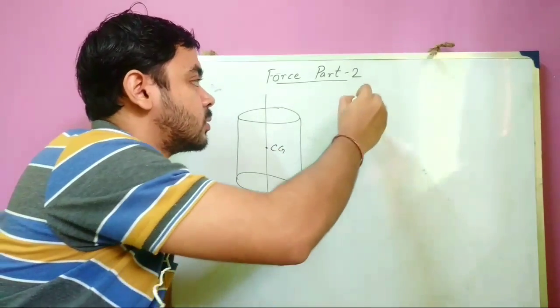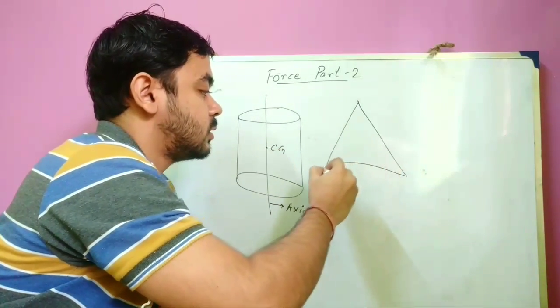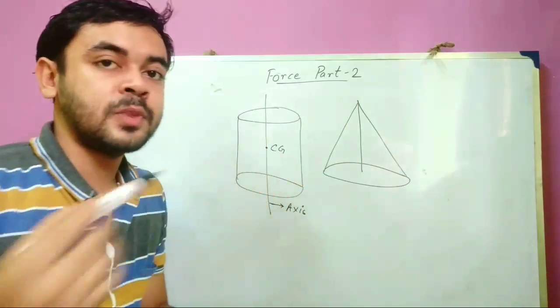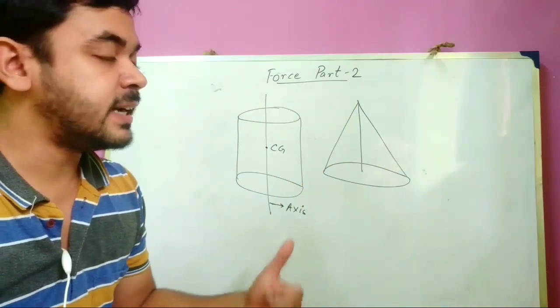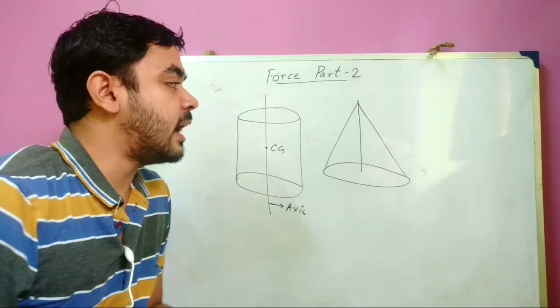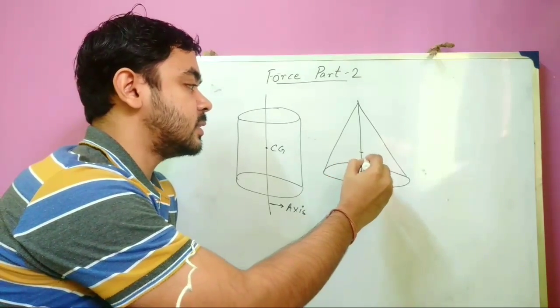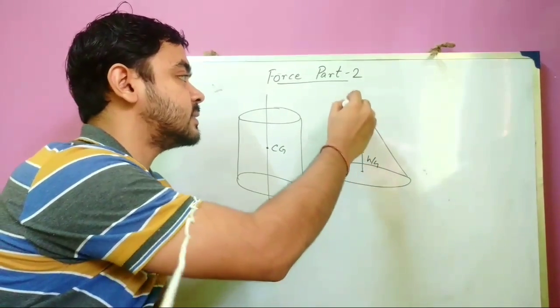Solid cone: this is the solid cone, this is the axis. For a solid cone, the center of gravity will be at a height h/4 from its base, if the total height is h.